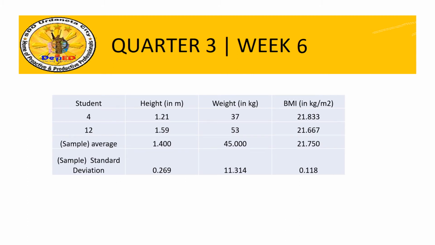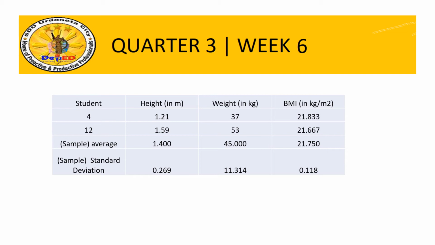So here, we take a part of the 225 samples. One of the combinations is student 4 and student 12. Student 4 and student 12 have an average height of 1.44, average weight of 45, and average BMI of 21.75. For the sample standard deviation, for the height it is 0.269, for the weight we have 11.314, and for the BMI we have 0.118.